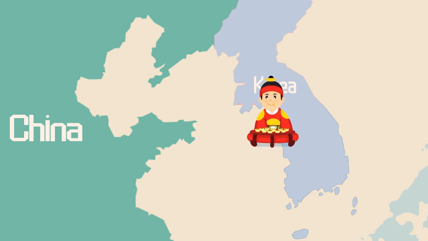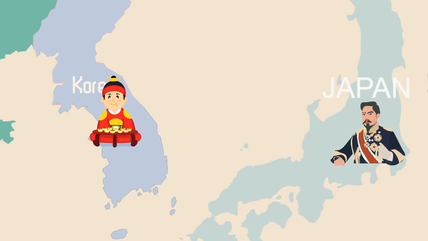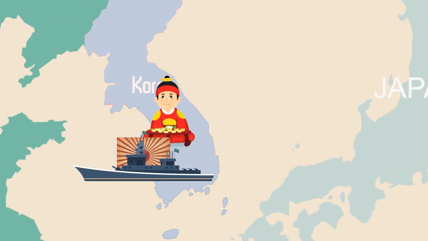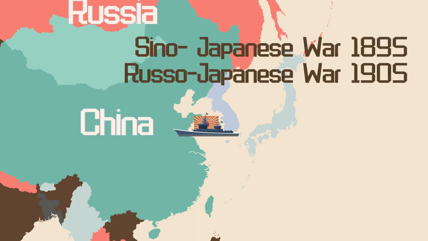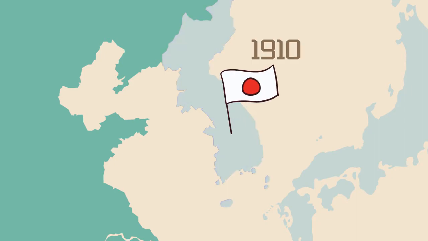The third time, which was at the end of the 19th century, after the Meiji Restoration, Japan became the first industrialized country in Asia. And this time, Japan won, not only against Korea, but also against China and Russia. After the Sino-Japanese War of 1895 and the Russo-Japanese War of 1905, Korea was peeled off from China's protection, and then in 1910 merged with Japan and became a Japanese colony. But until then, Korea was still unified.